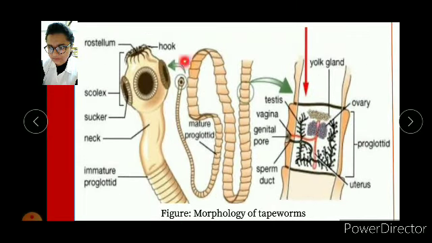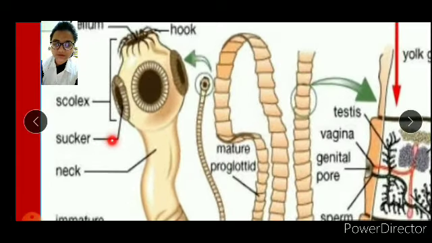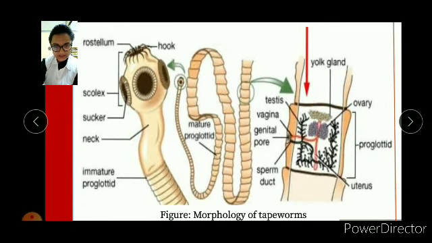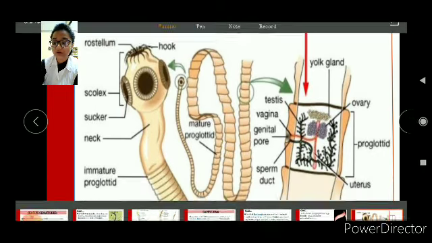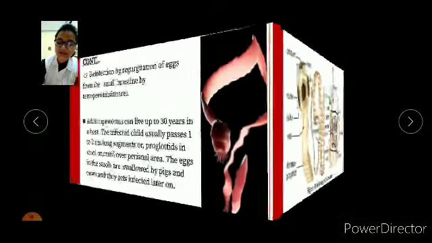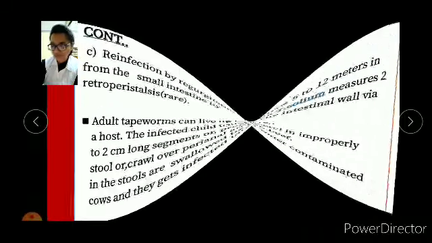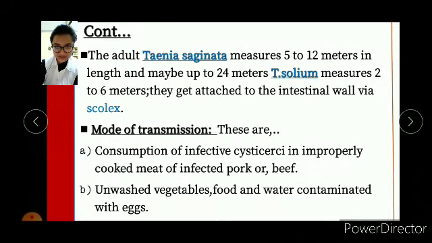This is the head of a tapeworm, okay? So the scolex is comprised of the rostrum firstly, and then the hooks that can be seen here, and typically four suckers that are the round structures, okay? So come back to where we were before.